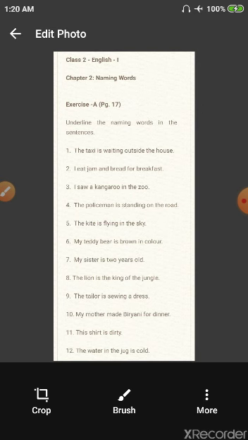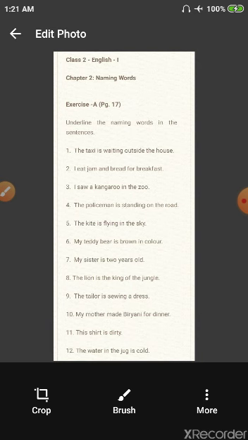Question 2. I eat jam and bread for breakfast. So, when I ask, is this word a name of a person, place, animal, or a thing?